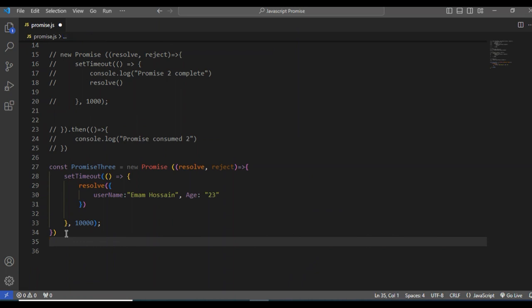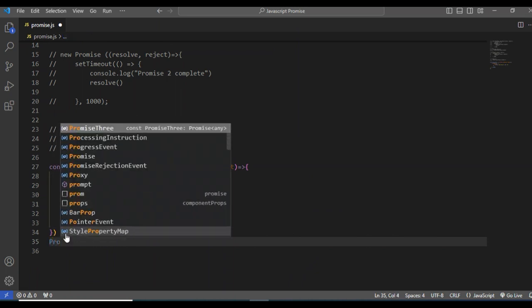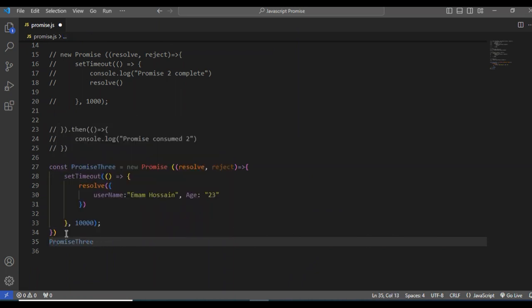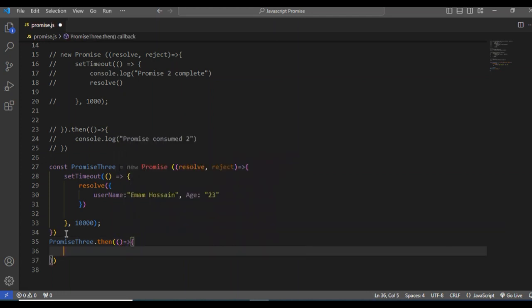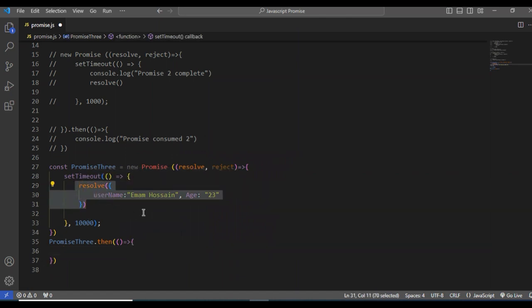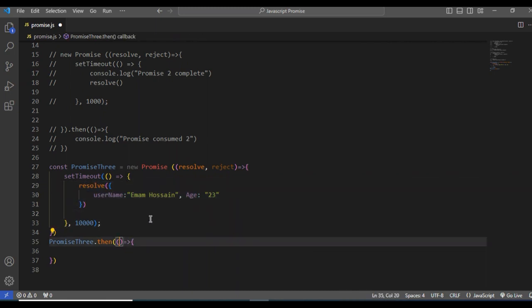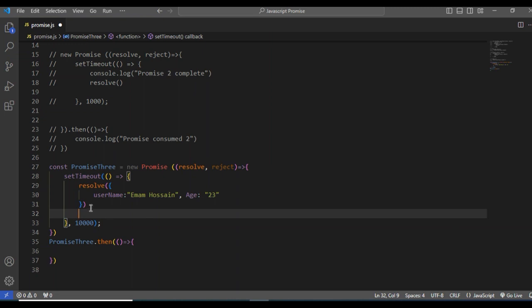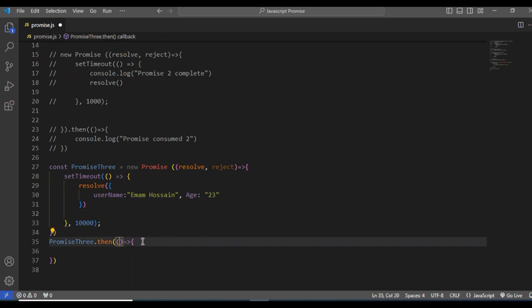Now let me call the variable name. Then we learned we have to call this with then. I create an arrow function, and now I declare the object in resolve. But I told you that resolve is related to them. If I take the variable, this whole object is named user.